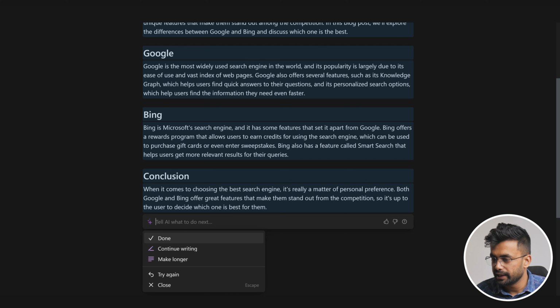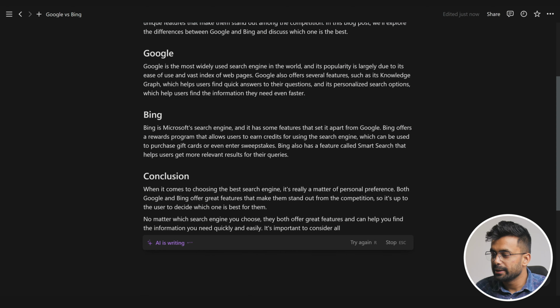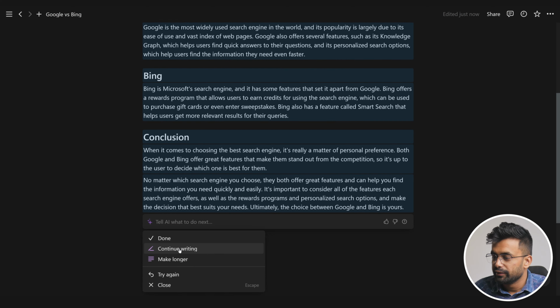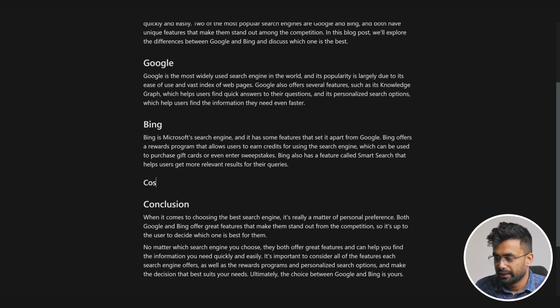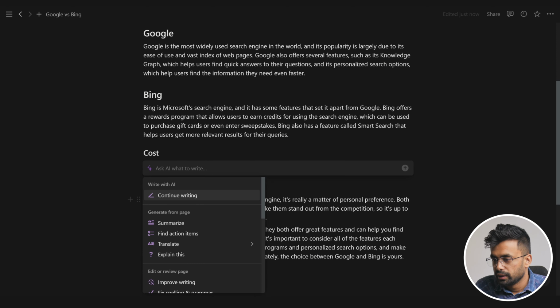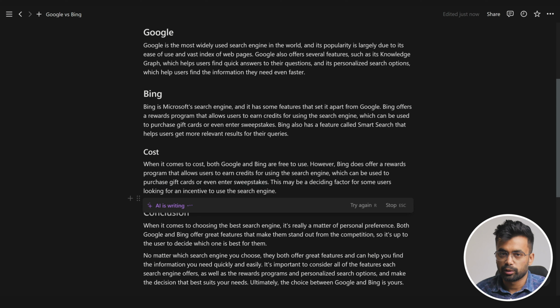As you can see, here we have the response generated and we can either select done, continue writing, try again, or we can even ask it to make it longer. That will regenerate the whole response, but longer. Now, if we press continue writing, it will keep on adding more content. We can also add a heading and ask it to write about it. Let's say cost. Let's click continue. So that's how it works for a blog post.